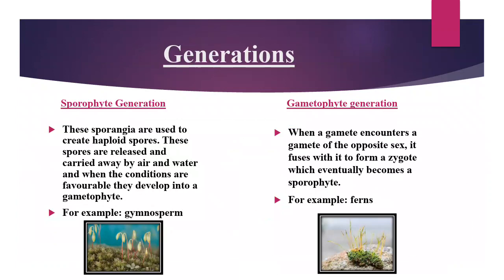Gametophytic generation: when a gamete encounters a gamete of the opposite sex, it fuses with it to form a zygote, which eventually becomes a sporophyte. For example, in ferns.